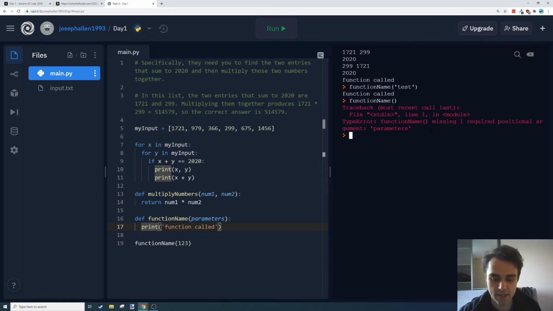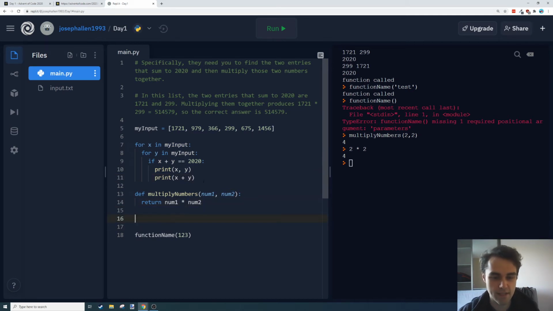So yeah, in a similar light, we can call that new multiply numbers function with any two numbers, and it'll just return those numbers multiplied together. It's not really necessary, because we could obviously just run 2 times 2 and get the same answer, but these become the building blocks of everything you want to do. For example, this could be its own function that takes that list as a parameter and iterates over it, but I don't want to cloud that up right now.